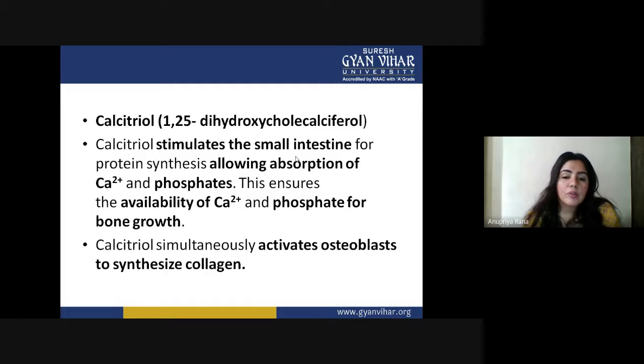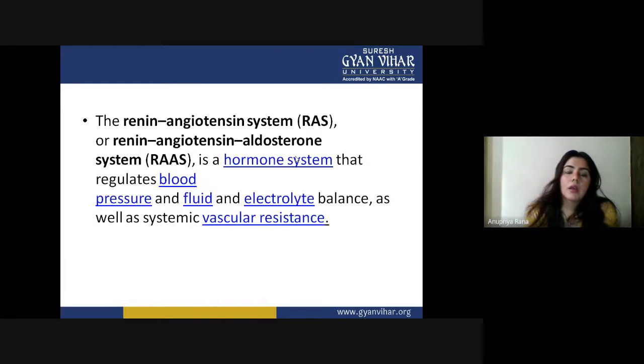Calcitriol also activates osteoblasts to synthesize collagen. That was the first function of calcitriol, and the second is activating the osteoblasts to synthesize collagen. For synthesizing collagen, it has to activate the osteoblasts. This was the second hormone function.